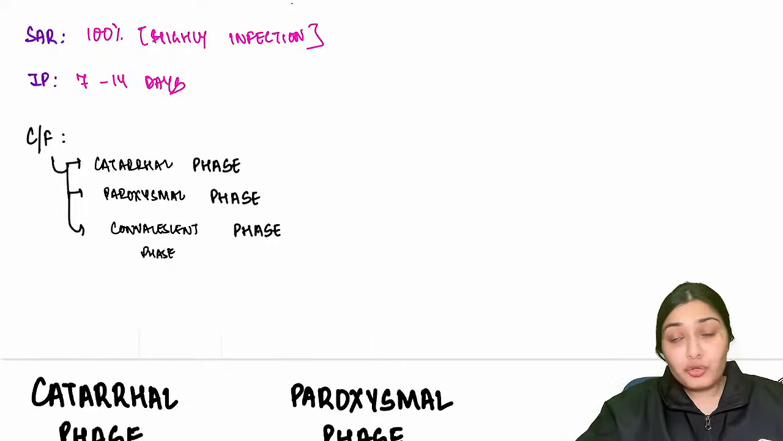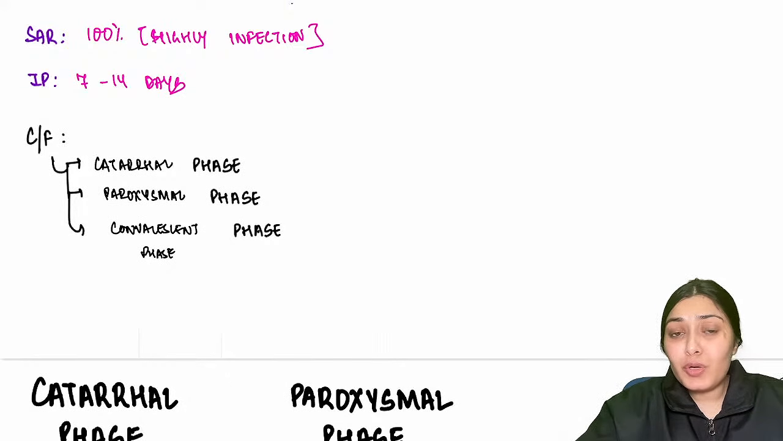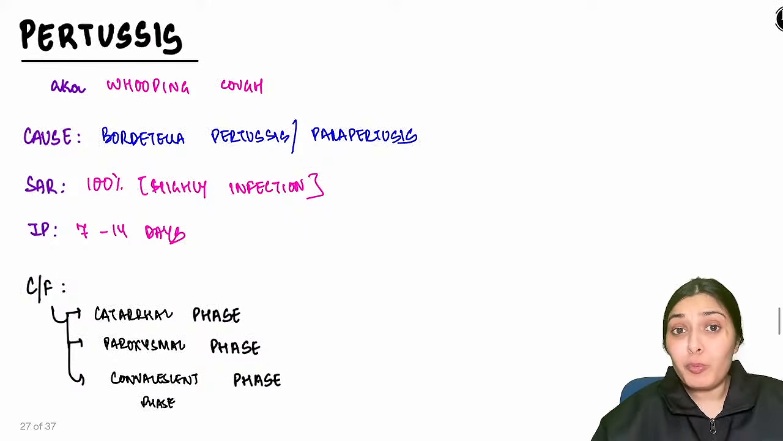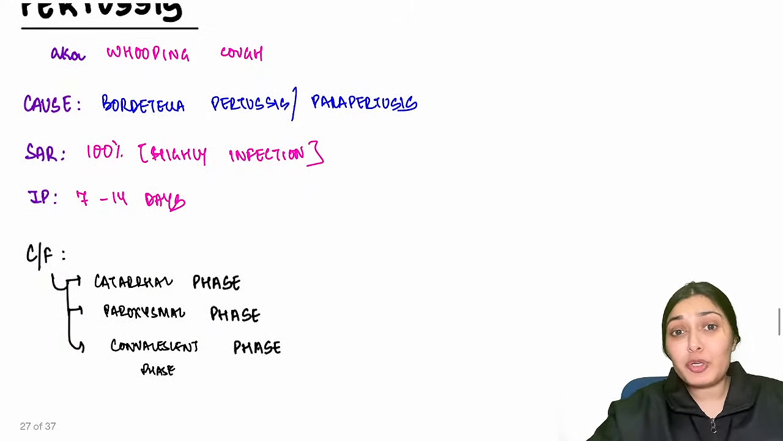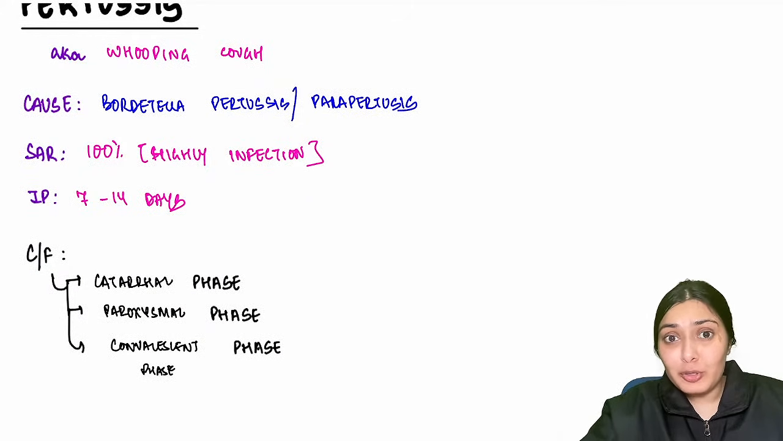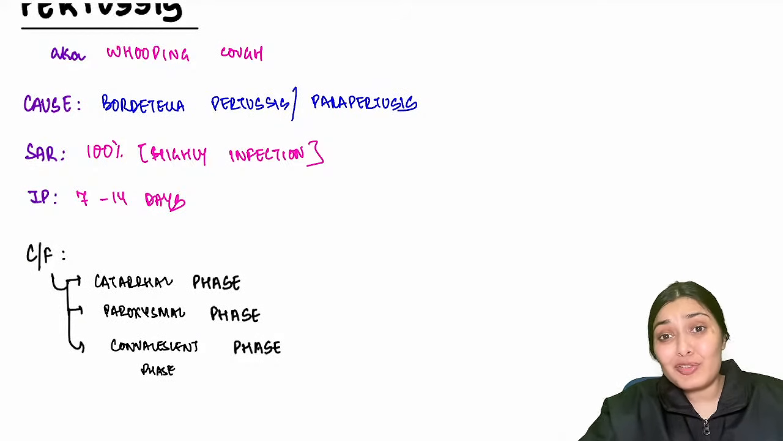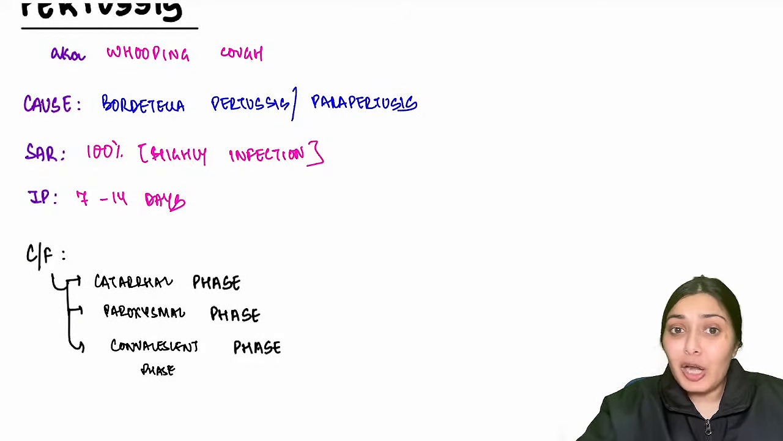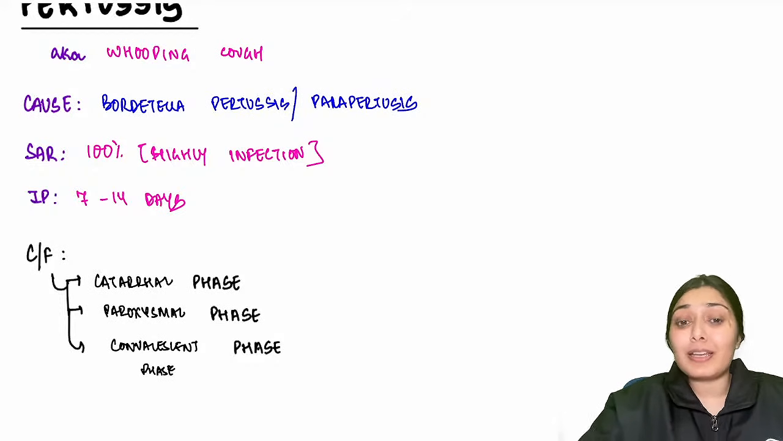There were some technical issues. Sorry for that. So we were discussing pertussis, whooping cough. We discussed that the cause of pertussis is Bordetella pertussis or parapertussis, and it is a highly infectious disease. Secondary attack rate is 100%. Incubation period is 7 to 14 days, and we were discussing the clinical features.